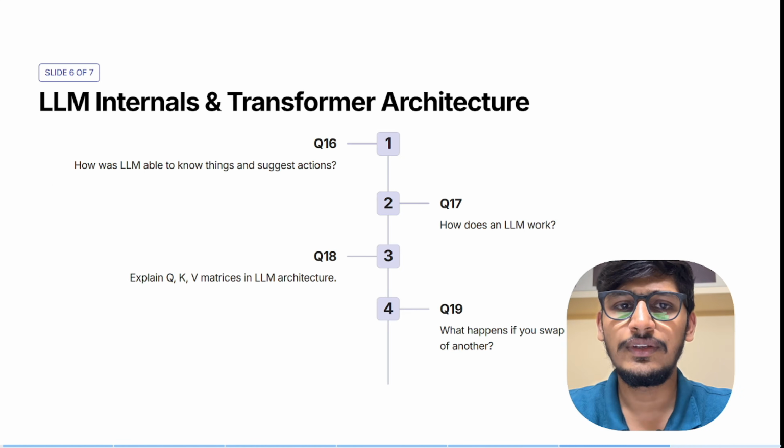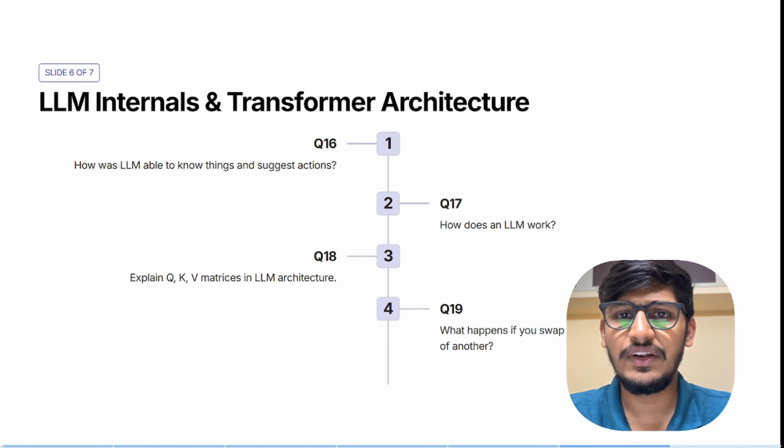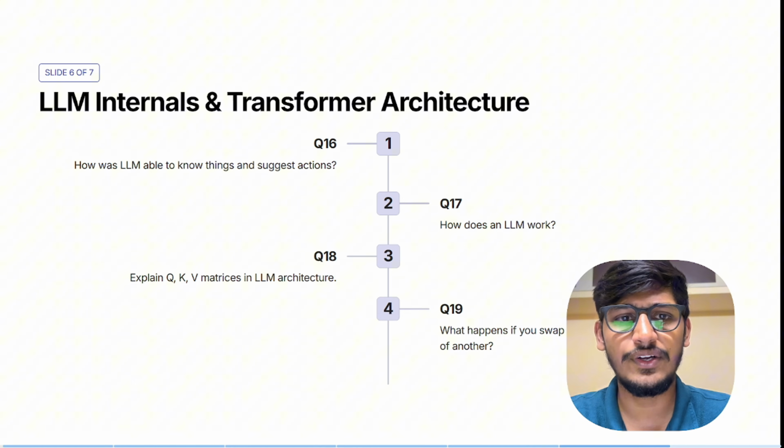Here comes LLM internals and the transformer architecture. Here also they asked completely about LLMs and the transformer architecture. Like, how is the LLM able to know things and suggest actions, and how does an LLM work? Explain QKV matrices in LLM architecture, and what happens if you swap transformer layers or put one head into another. Here we can explain the LLM workflow.